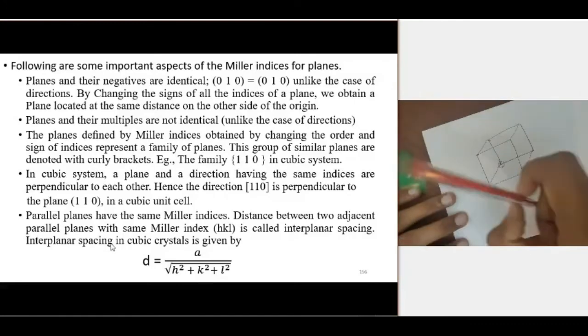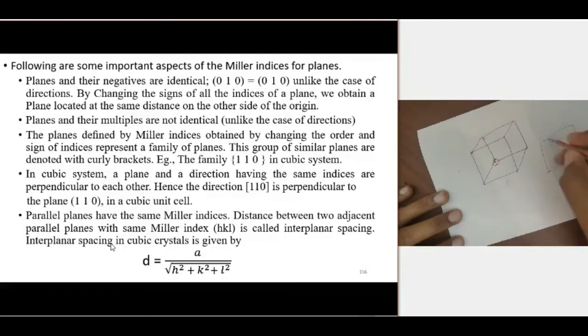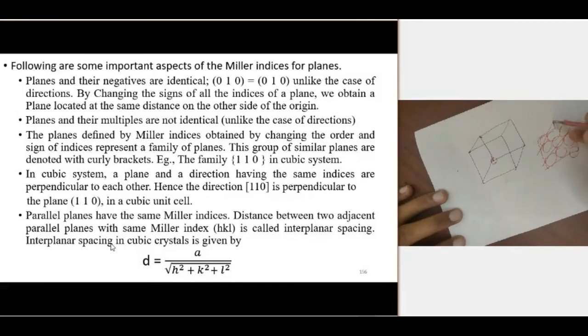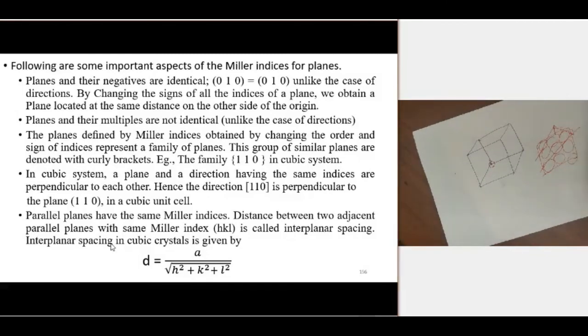For example, if you take a unit cell, and this is a particular plane and this is another plane, the distance between these two planes can be calculated using this equation. So that is the importance of this formula.